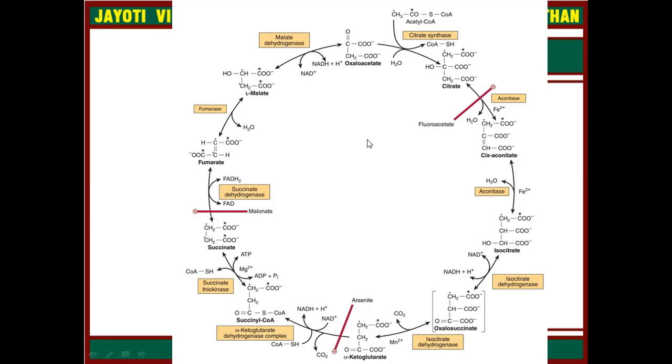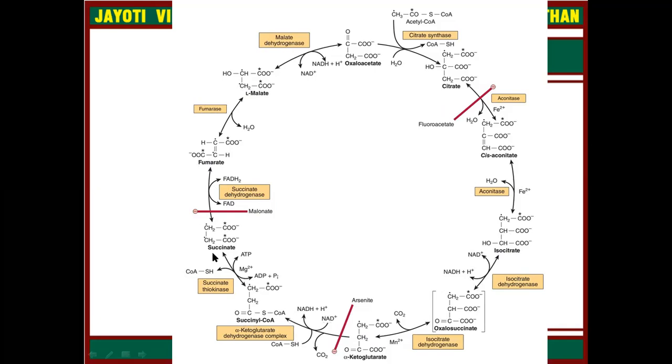If we talk about the energy generating steps, when isocitrate converts into oxalosuccinate, NADH is created. On the other hand, when alpha ketoglutarate converts into succinyl coenzyme A, a second NADH molecule is generated.